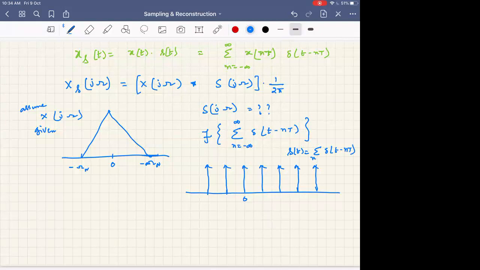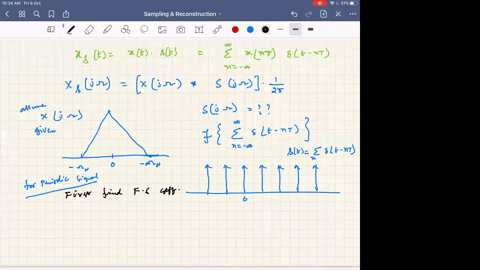For periodic signals, we don't apply the Fourier transform first. First, we should find the Fourier series coefficients.